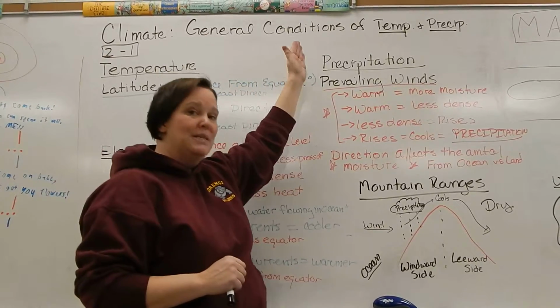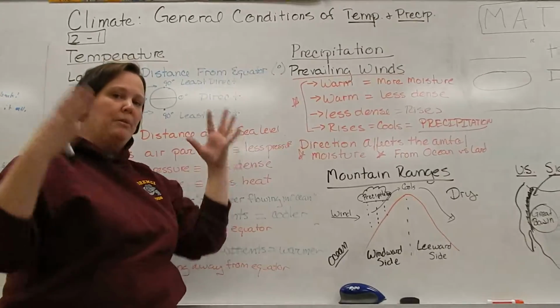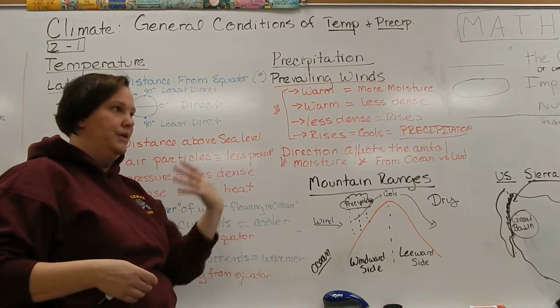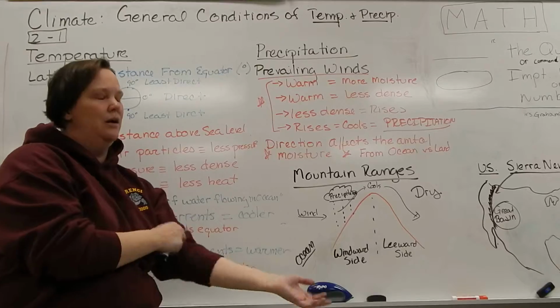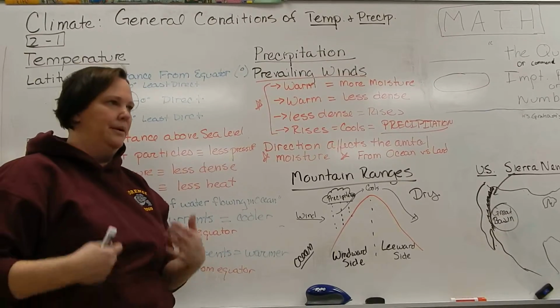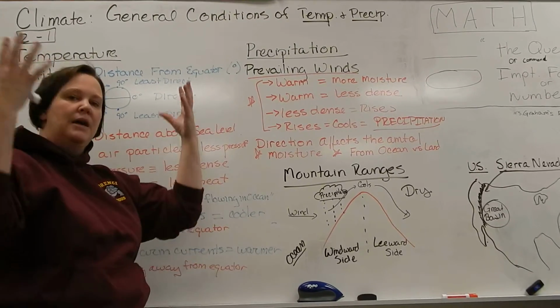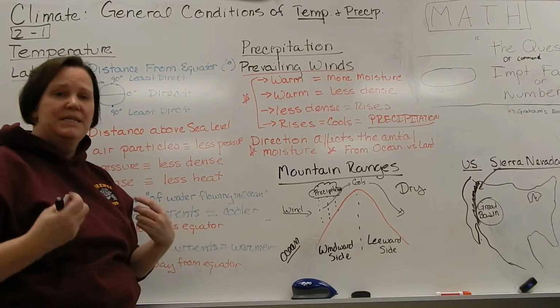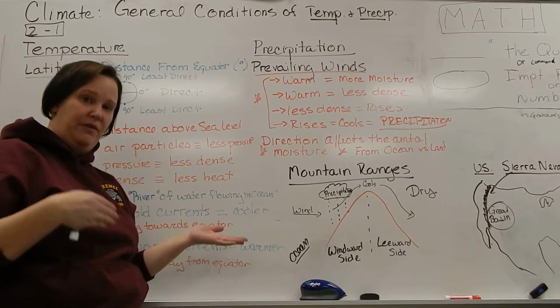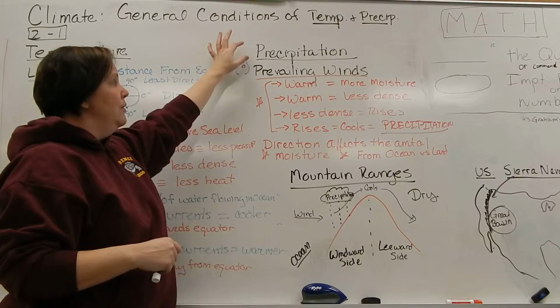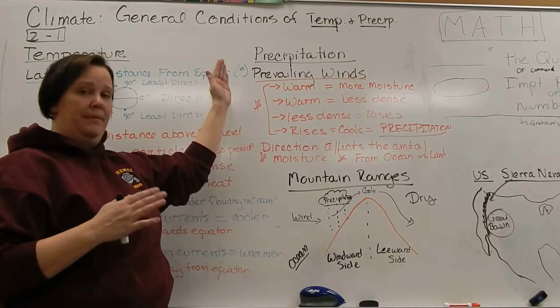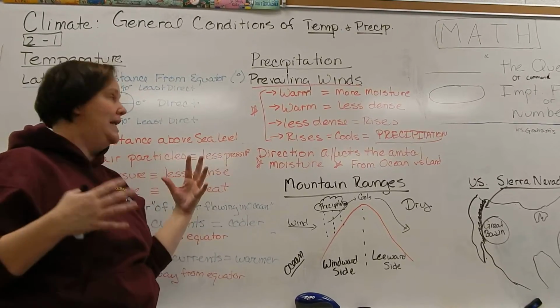The other one is the precipitation. Now, precipitation, remember, that's stuff that falls out of the sky. We just got a whole bunch of it now, and I know it was a week too early, and everybody was very upset about that. But it can be snow, it can be rain, it can be sleet, all of those types of precipitation we've already talked about. Now, two major things affect the precipitation in an area.